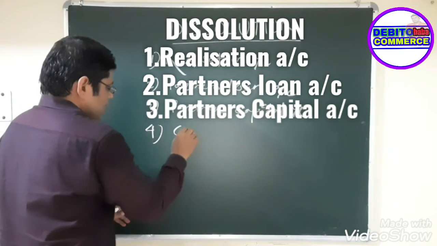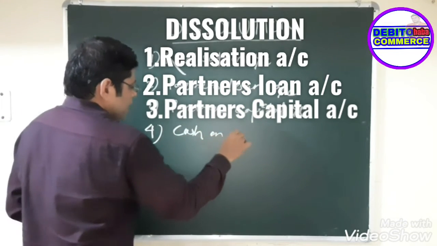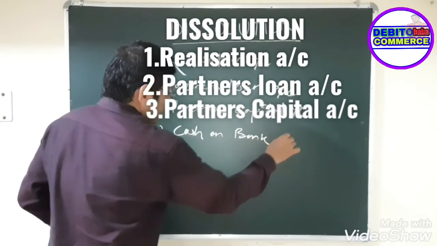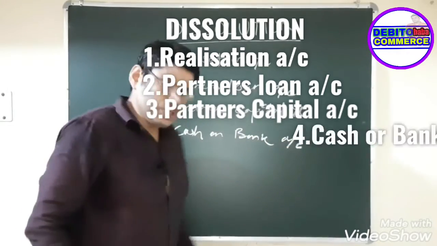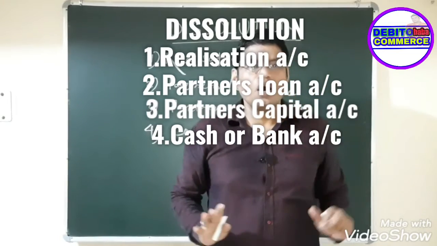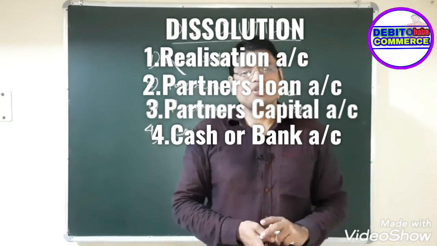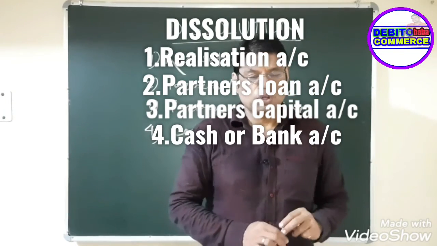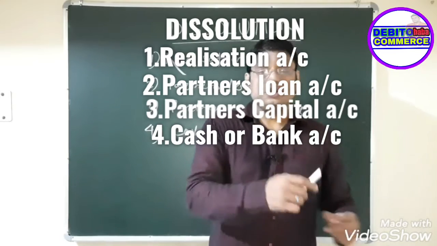Fourth, the cash or bank account. These four accounts you have to prepare to close all the things in the partnership business or partnership firm. So one by one we'll learn.